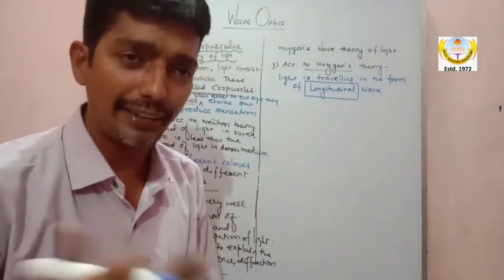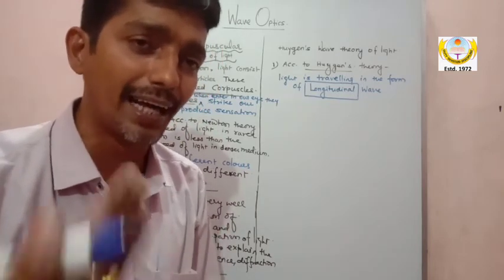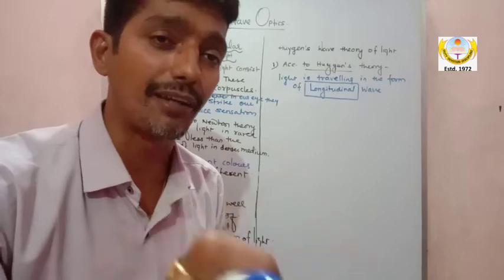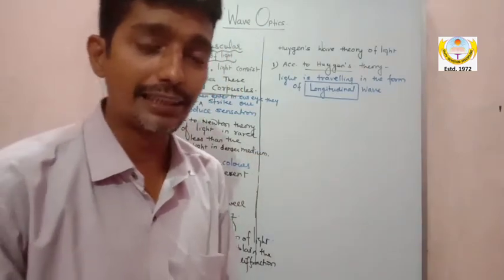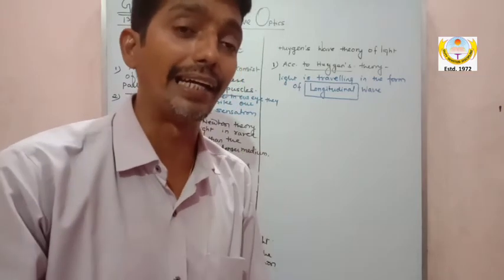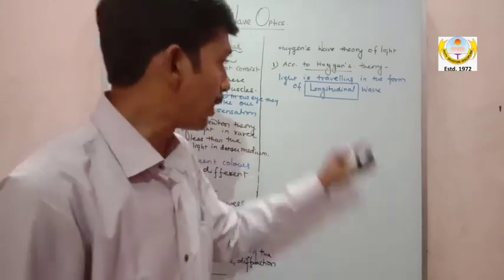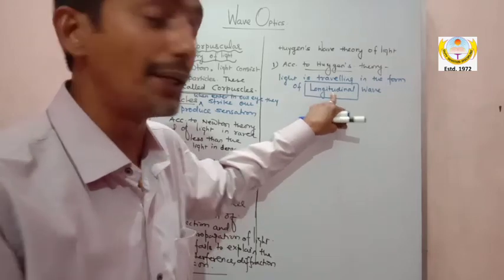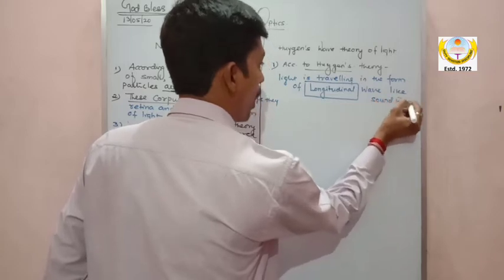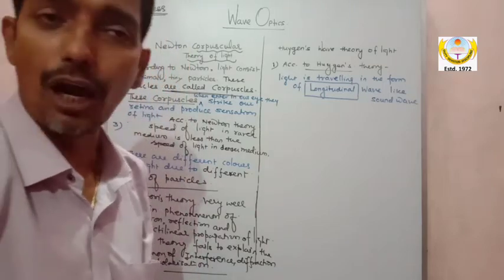Later on, my dear, Fresnel and Young, the two scientists, decoded it. They told, hey, it is not longitudinal, it is transverse. And later on Maxwell said it is a transverse electromagnetic wave. Maxwell said it doesn't require a medium. But Huygens's theory says it is a longitudinal wave like a sound wave. Wrong, this concept is wrong. It's not a longitudinal wave.